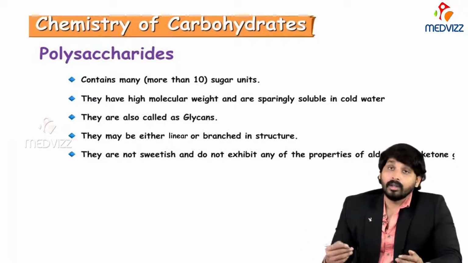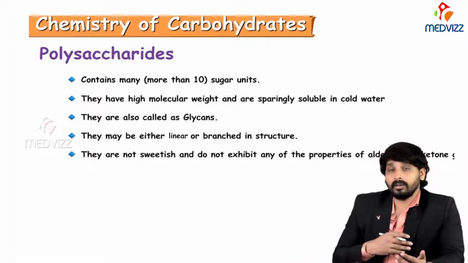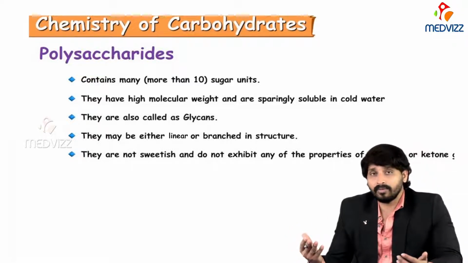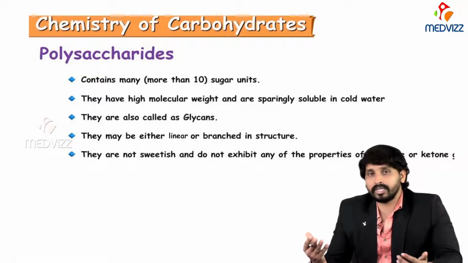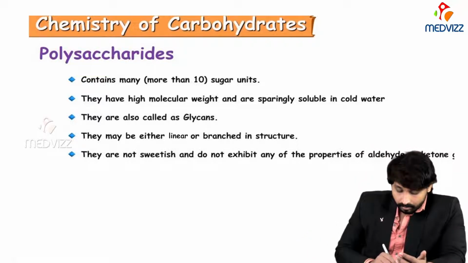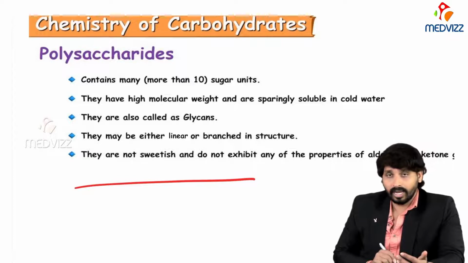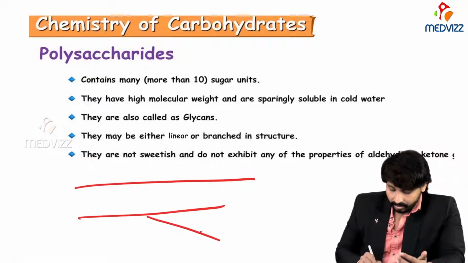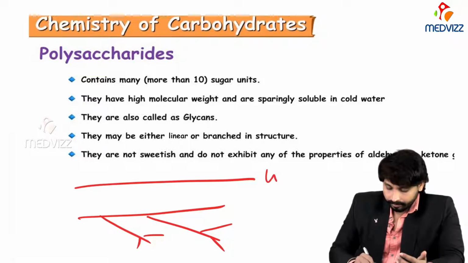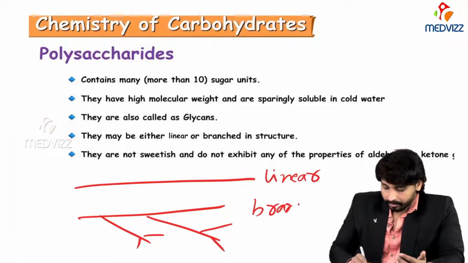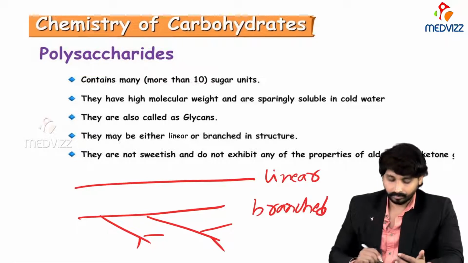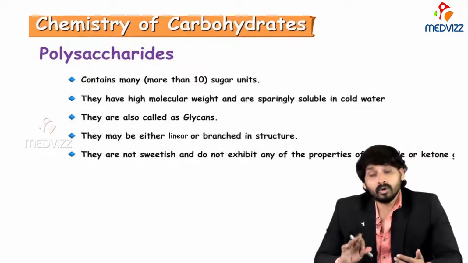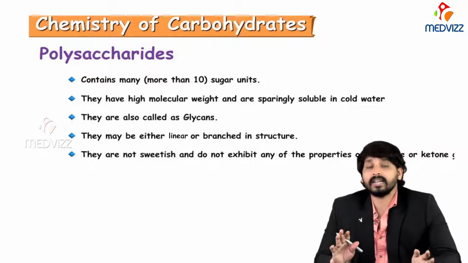They may be linear, that means n number of monosaccharide units in a straight chain, or they might be branched, like tree branches. So linear is straight chain, and this is branched. Compared to monosaccharides and disaccharides, polysaccharides are not sweet.